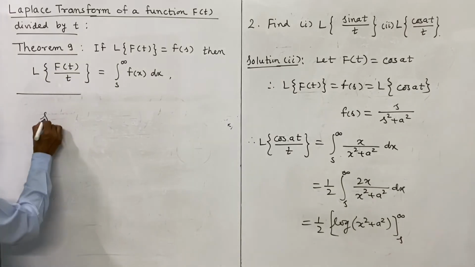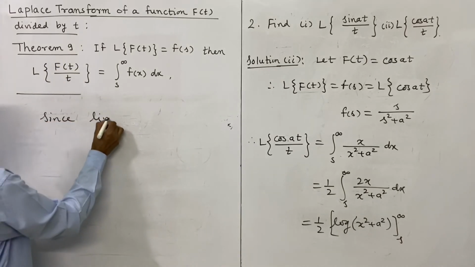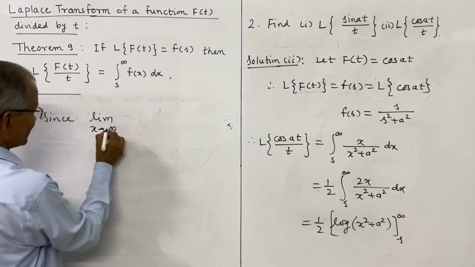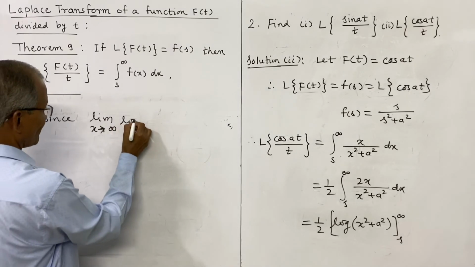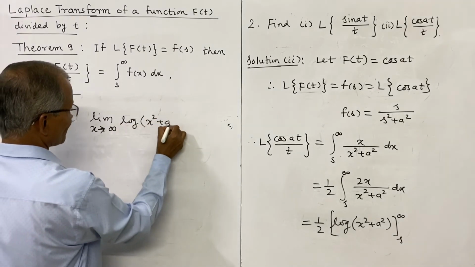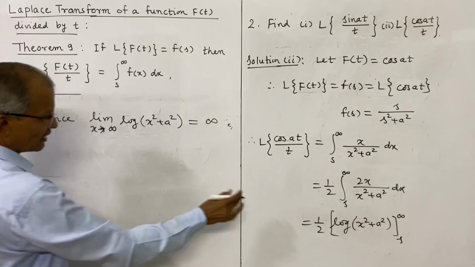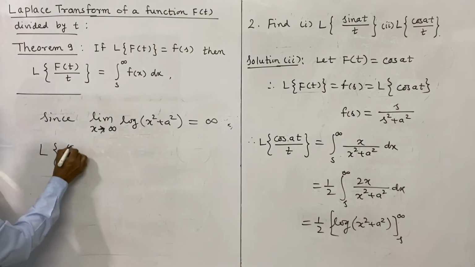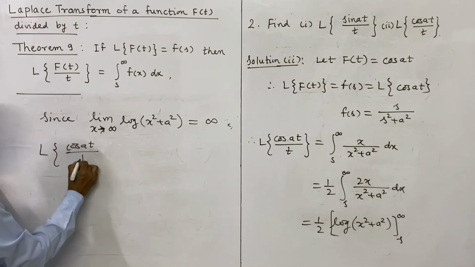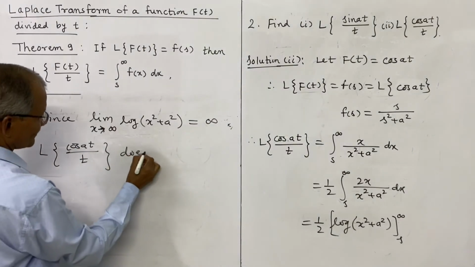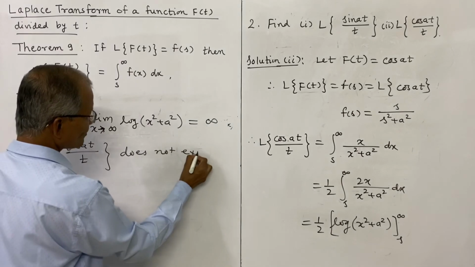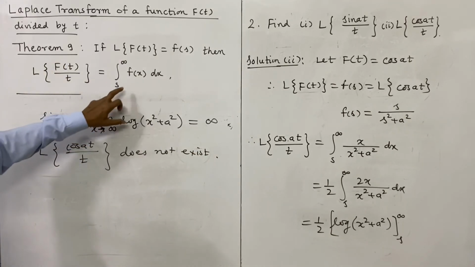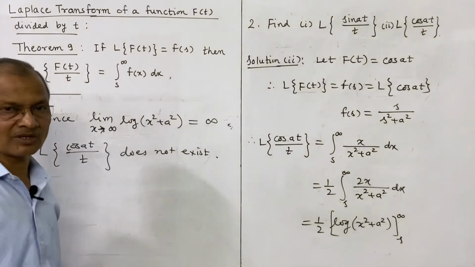So since limit x tends to infinity of log of x square plus a square is equal to infinity, this Laplace transform does not exist. L of cos a t divided by t does not exist. It is not finite. So we have written earlier the condition, provided the integral exists, means it must be finite.